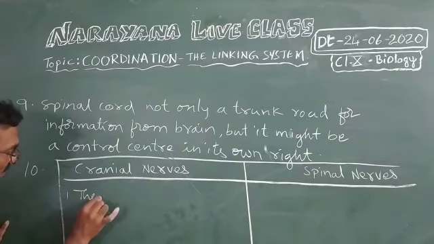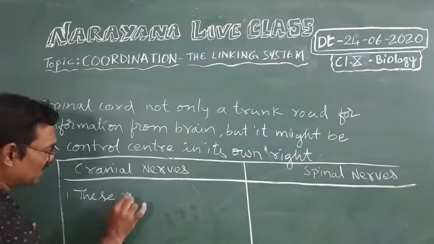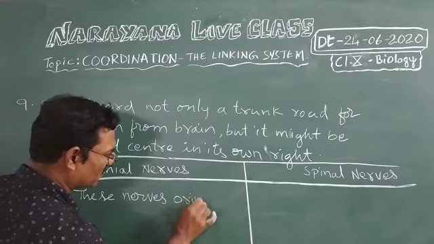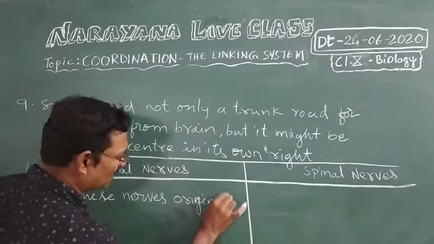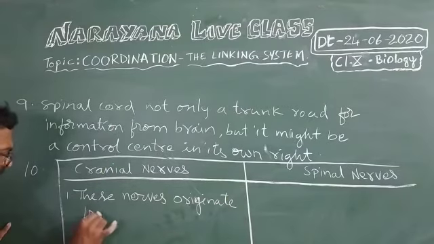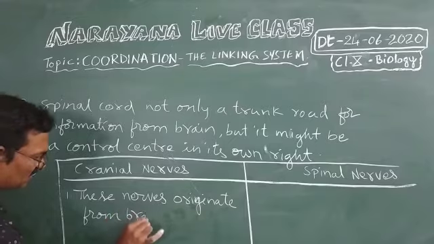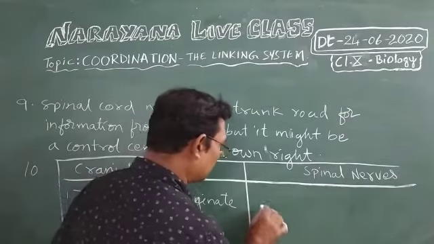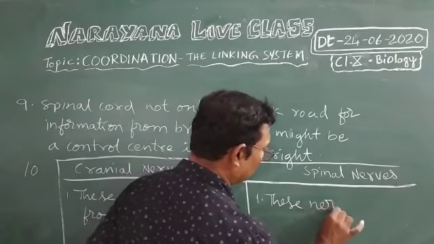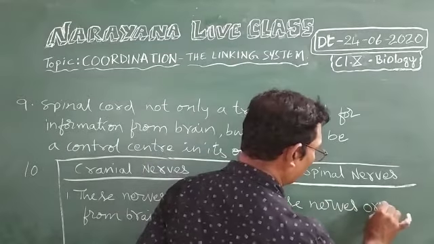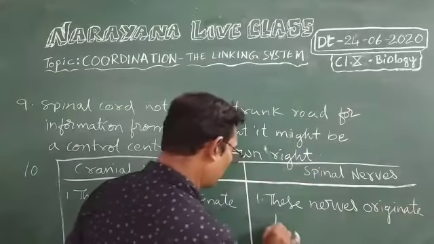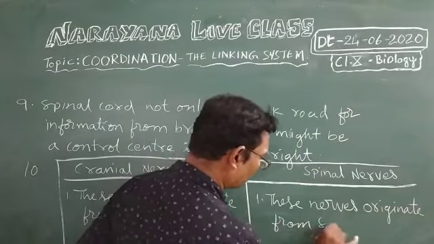Cranial nerves originate from the brain. Spinal nerves originate from the spinal cord.